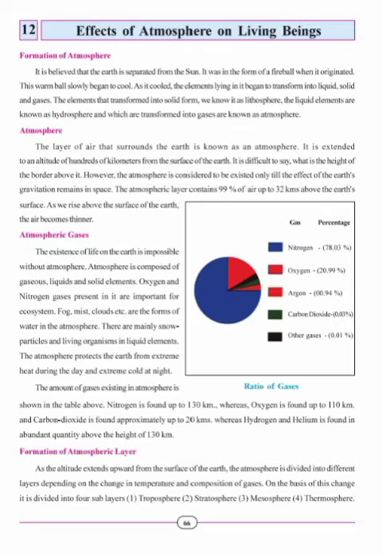It is believed that the Earth separated from the Sun. It was in the form of a fireball when it originated. This warm ball slowly began to cool. As it cooled, the elements in it began to transform into liquid, solid, and gases. The elements that transformed into solid form, we know as lithosphere. The liquid elements are known as hydrosphere, and those transformed into gases are known as atmosphere.